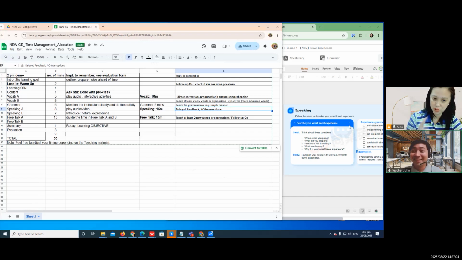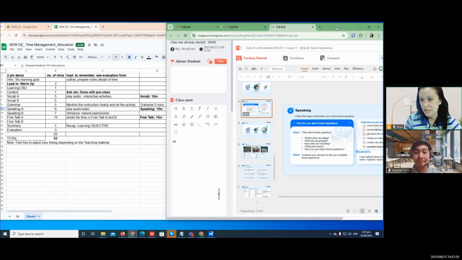What you do is you answer with the correct tense or correct, let's say, kulang na linking word, so ire-repeat mo na lang yon with the usage of the complete sentence with the missing linking word. Ganon. That's delayed feedback.